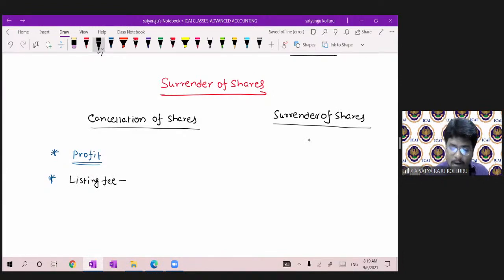You have to print share certificates. Even though it is in the demat account, you have to issue share certificates. If they want to trade further on such shares, they have to pay STT, security transaction tax. So many other expenses you have to incur. Maybe you have to incur the share issue expenses. Practically, I am talking, guys.